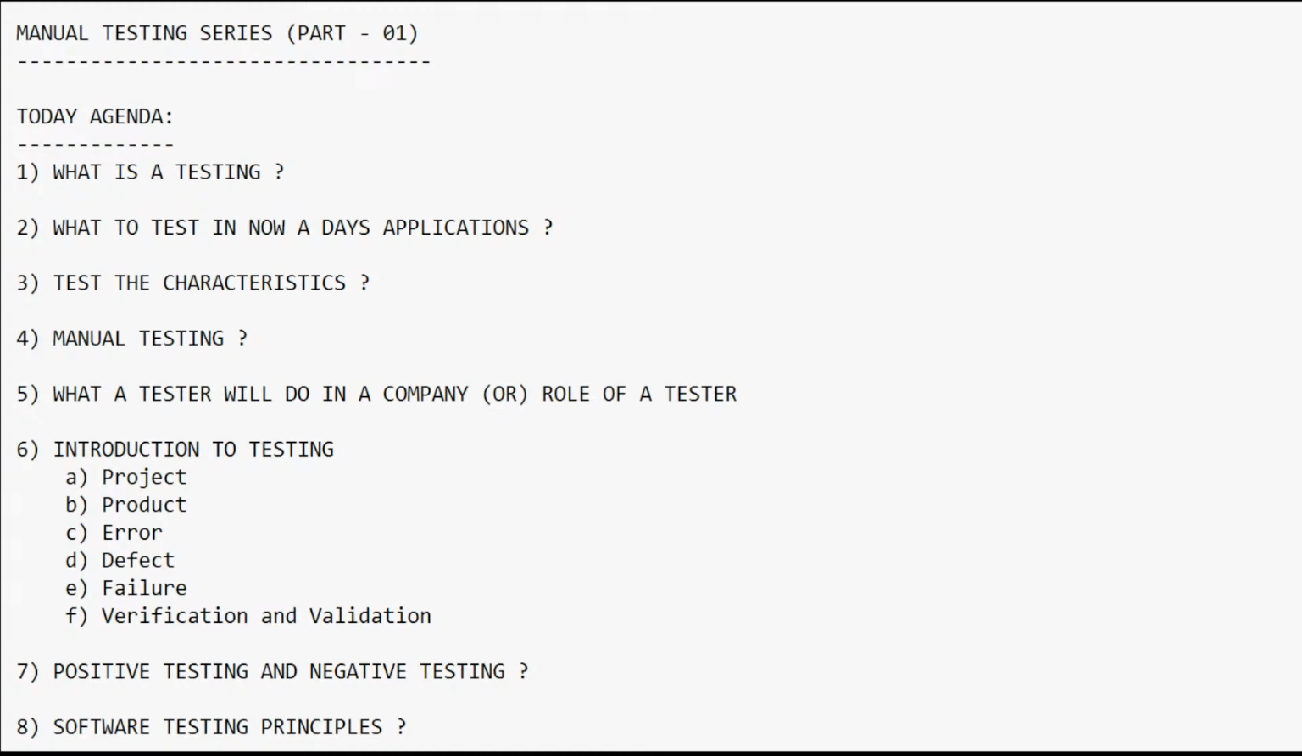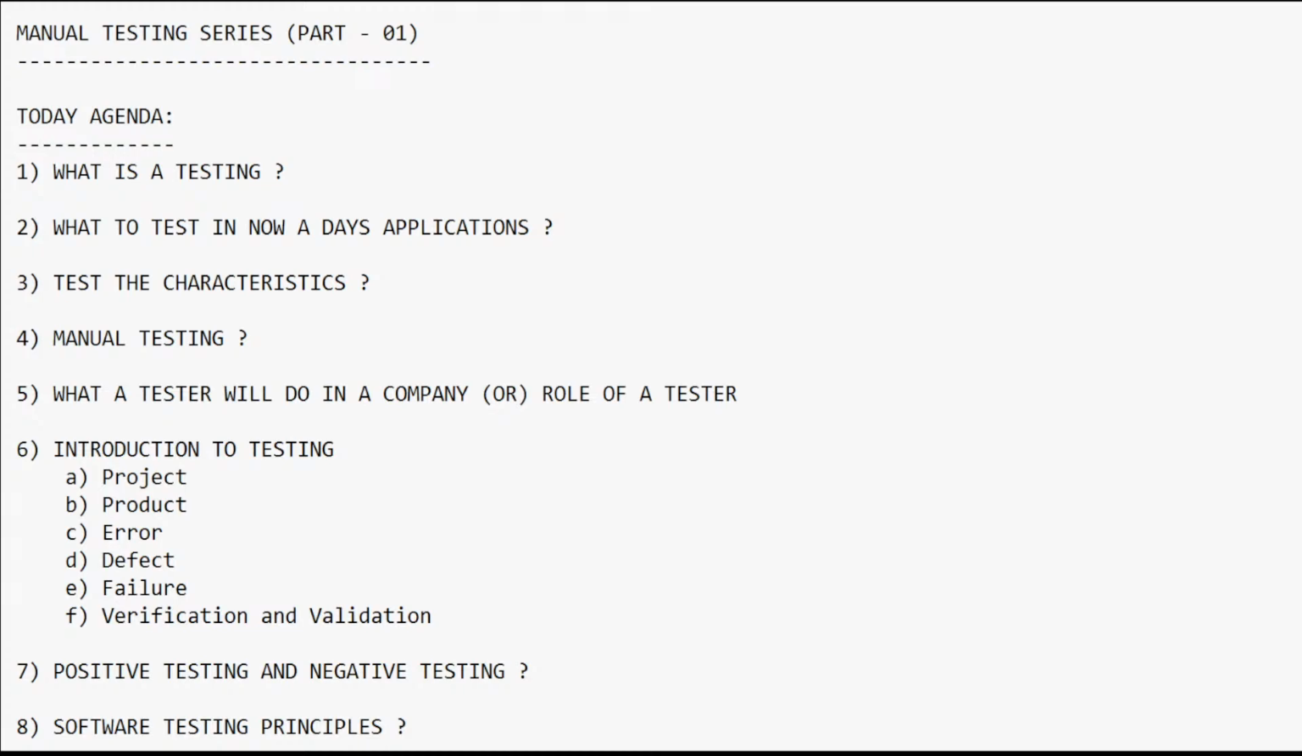First we will discuss what manual testing is. That is our fourth agenda for today's session. So far I have covered three agendas: what is testing, and what to test in nowadays applications, that is web applications as well as mobile applications. The next agenda is the testing characteristics: functionality, UI, usability, security, load, performance, and the last one, compatibility.